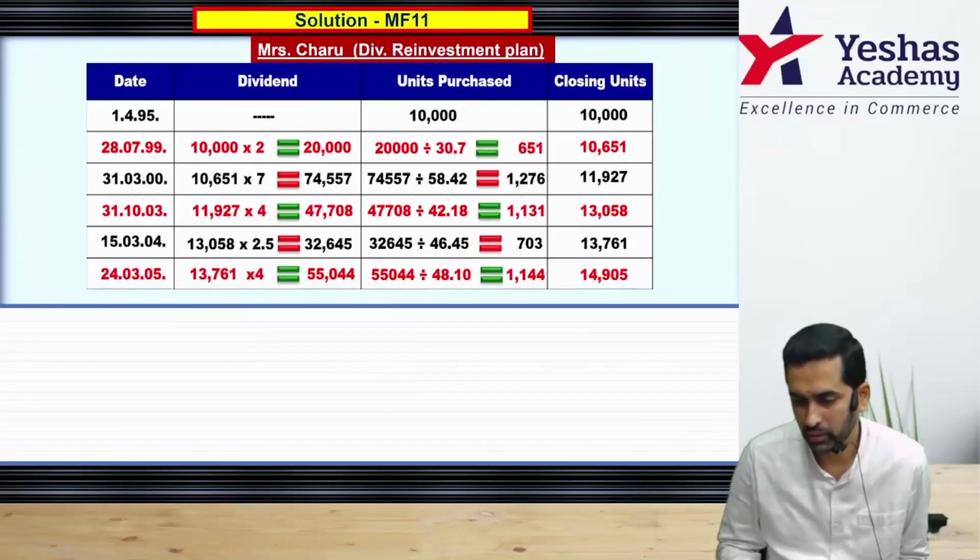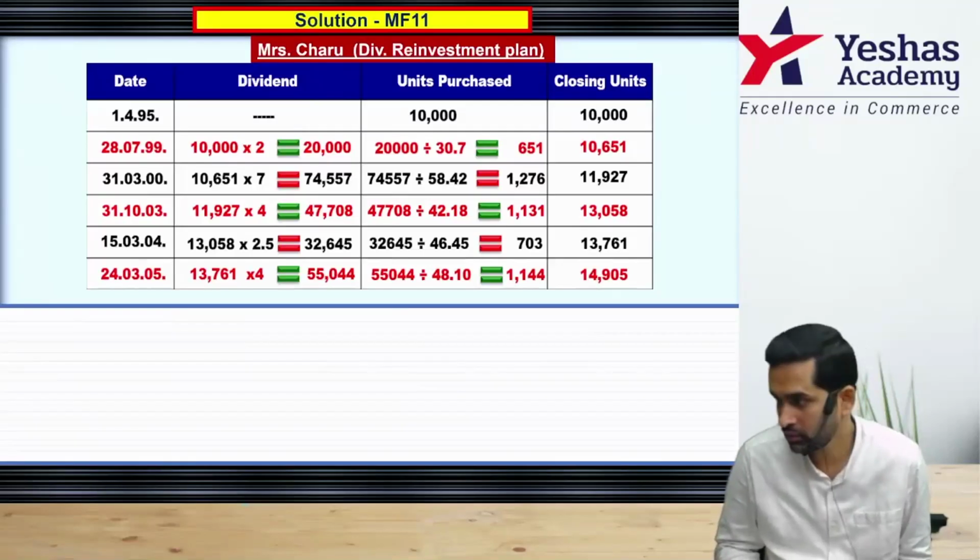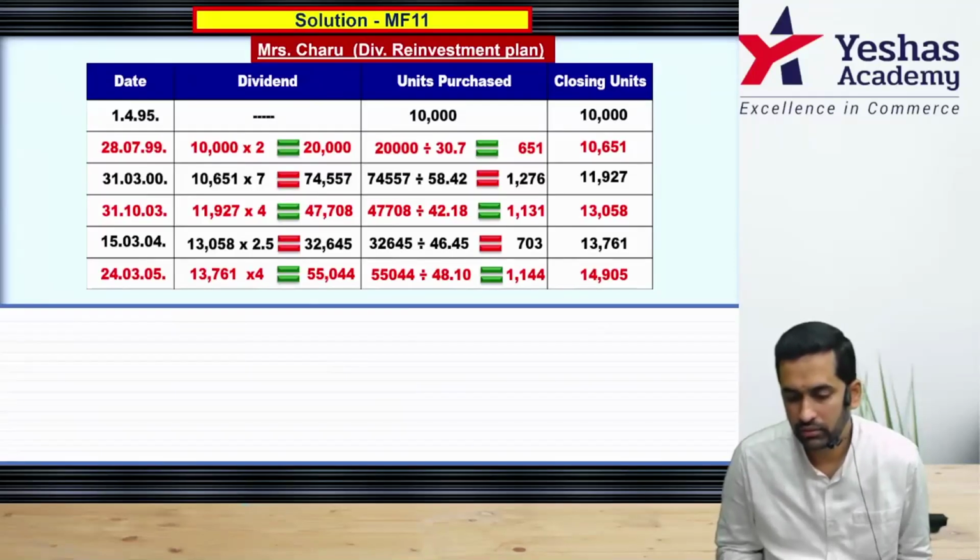Parallelly, if you're thinking about taxes, even here, 24th March, that will come under STCG period, less than 1 year.